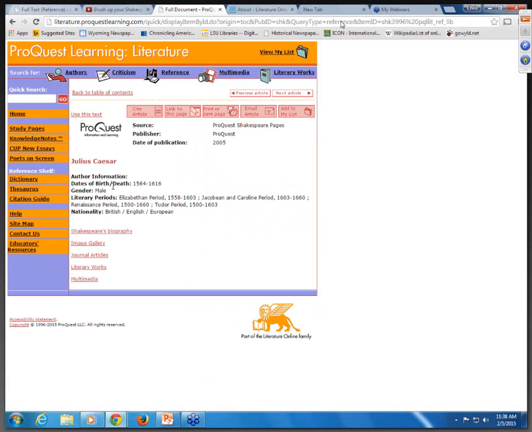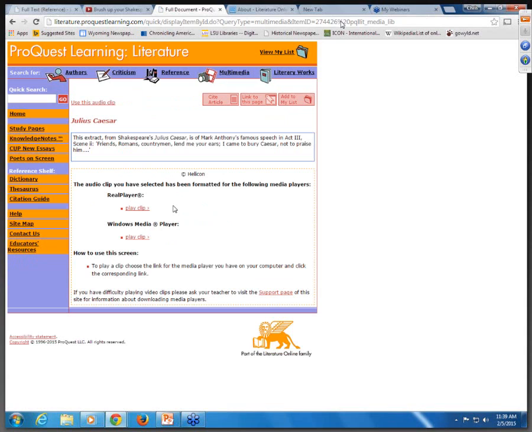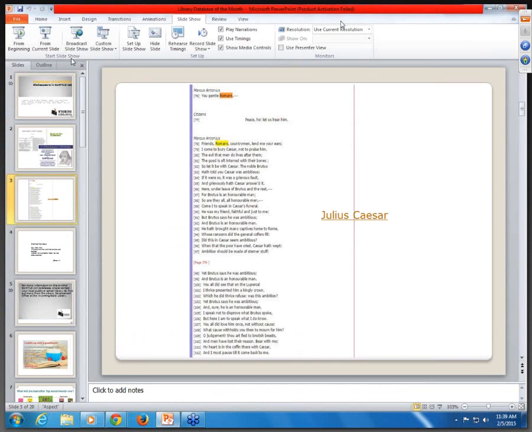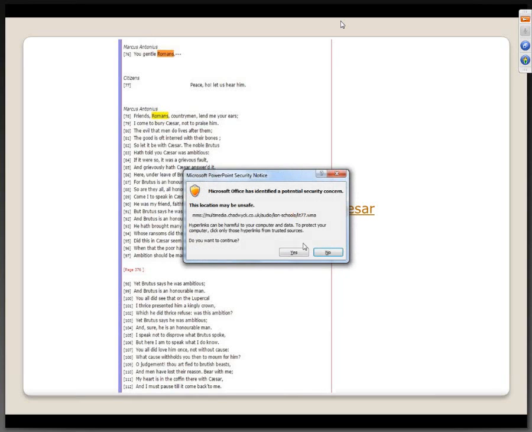A little information about the literary period, Shakespeare, and biographical information, but then we've got literary works and multimedia. I'm going to click on multimedia, and you can go into a clip of Julius Caesar. It gives you options here for various formats to play it in. But I've already set this up. I'm going to pull up the next slide so that you have the text. Most of these will let you find the text and play the clip.